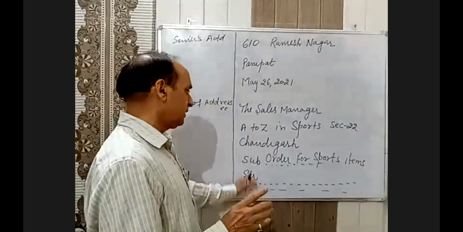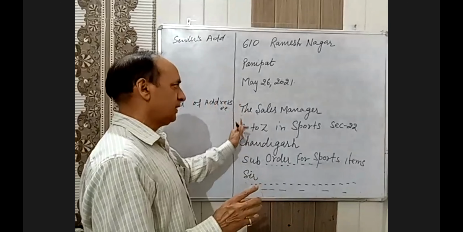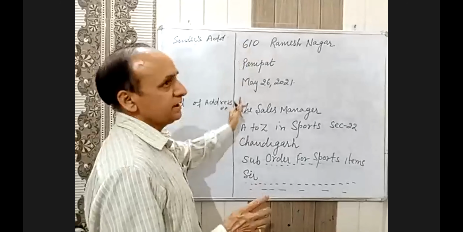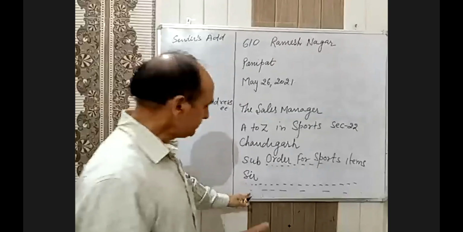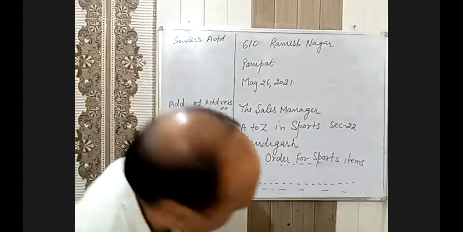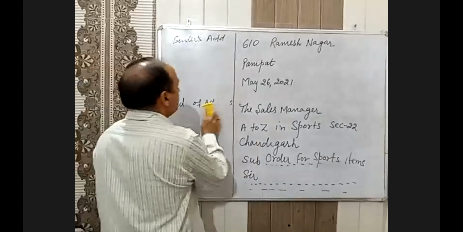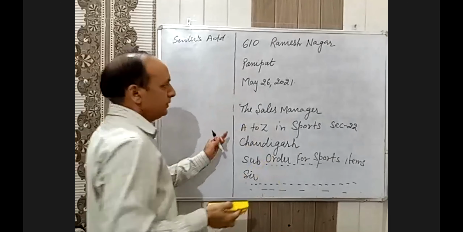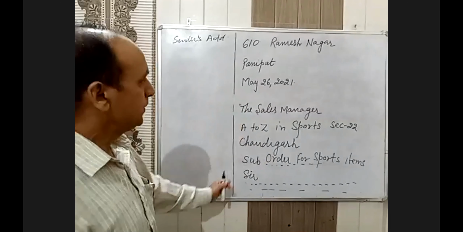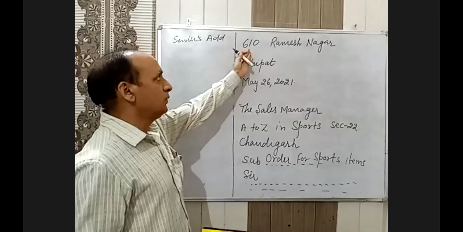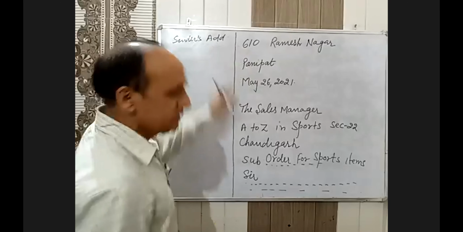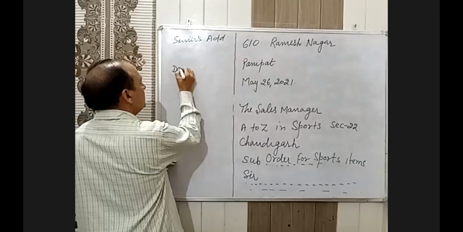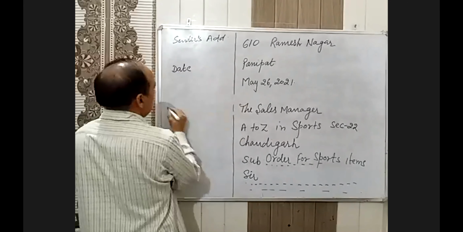After this one, sir, subject, address of the addressee, date, sender's address. And then we move on to the next: closing. Yours. Please try to note down the address of the addressee. On this side, you can write what you have to write: sender's address, date, address of the addressee.